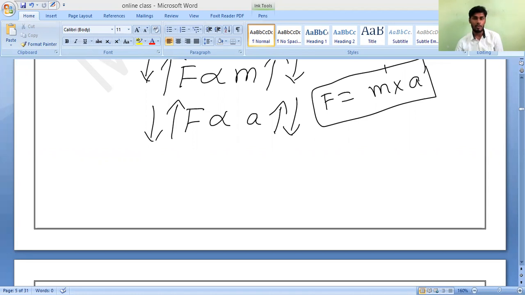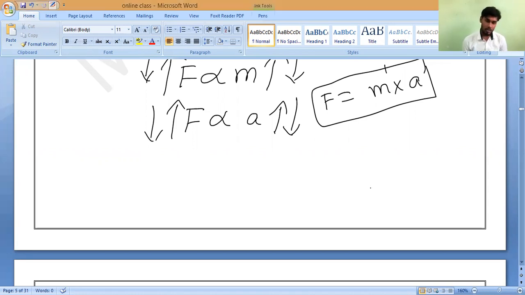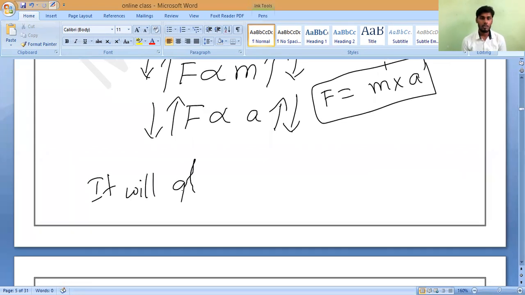Newton's second law of motion gives us a relationship between... write it.